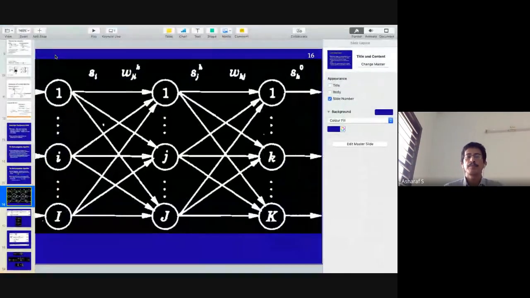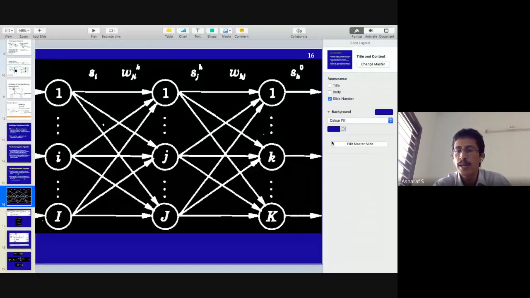What's happening here? ∂E/∂Wkj is straightforward because these weights are directly connected to the output, but these weights are not directly connected to the output. The output obtained on the neurons for which these weights are affected is connected to the output through this set of weights.